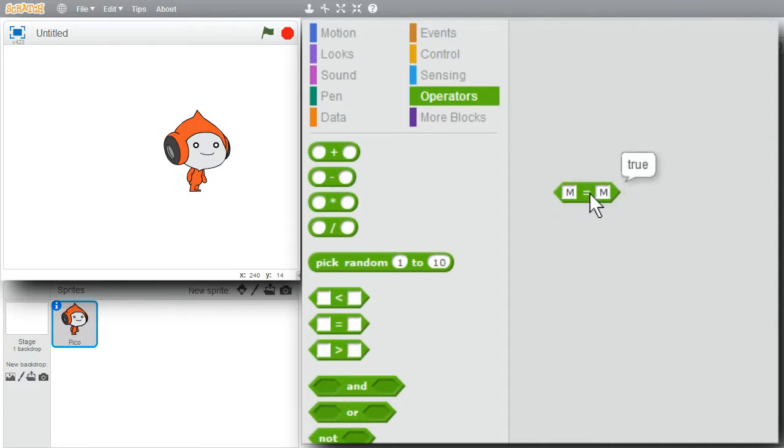The values are equal. I'll duplicate it, add a space after the M, try it. It's false. M is not equal to M space.